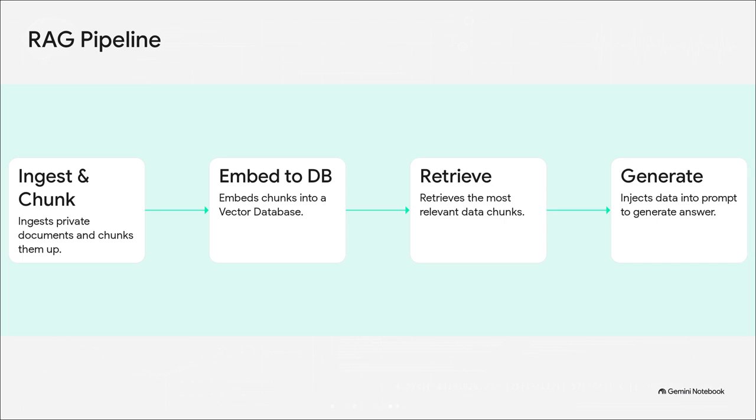I absolutely love this concept because it is literally the ultimate solution to AI hallucinations. Here's how it works. You ingest your private documents, chunk them up, and embed them into a vector database. When a user asks a question, the system retrieves only the most relevant data, injects it straight into the prompt, and generates a highly accurate answer with actual citations. It totally grounds the AI in reality.